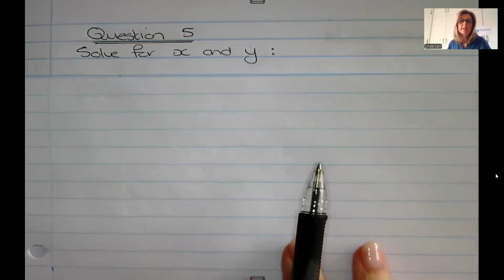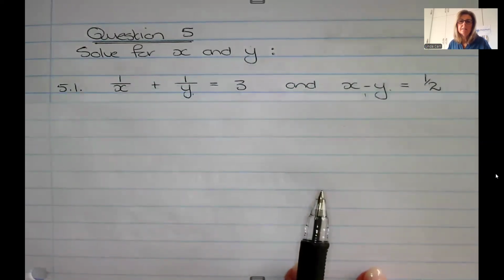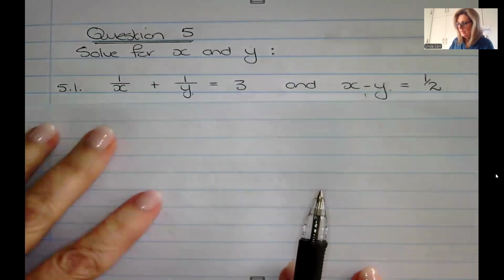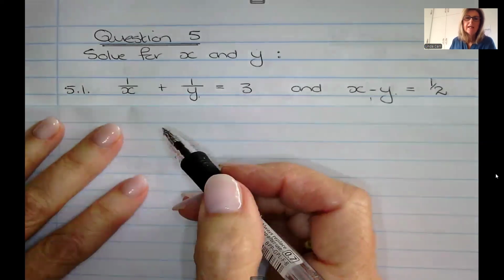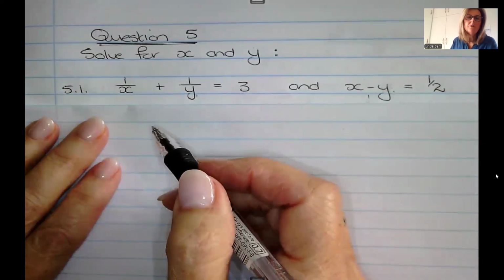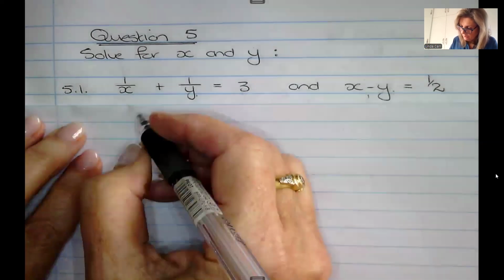Back with more equations, inequalities, and nature of roots. And we're solving for x and y in this slightly trickier simultaneous equation. When people see fractions, they start to freeze. And so we definitely need to look at this one and sort it out.